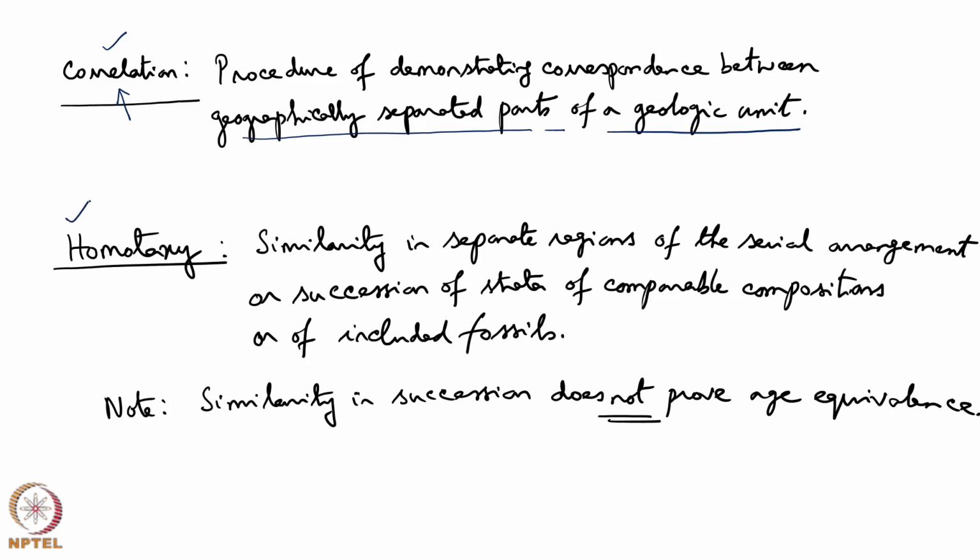Homotaxy is the similarity in separate regions of the serial arrangement or succession of strata of comparable compositions or of included fossils. And similarity in succession does not mean age equivalence. The word homotaxy is introduced in this way.